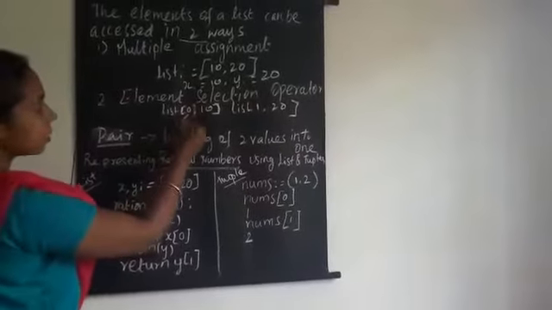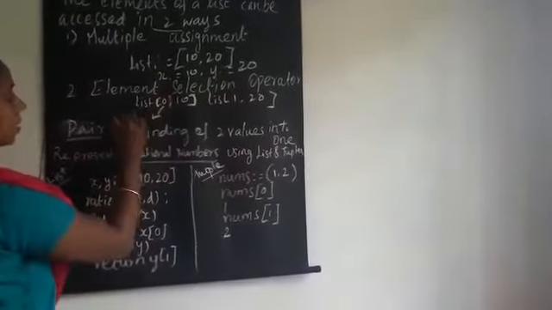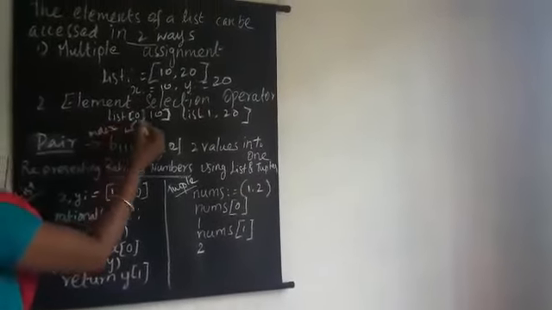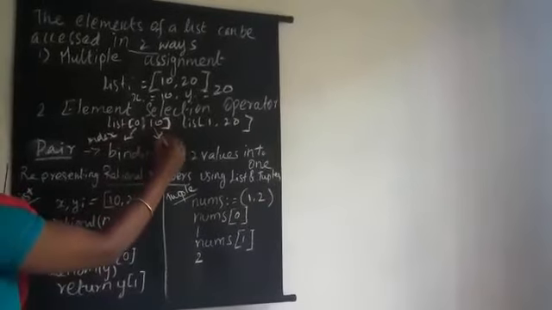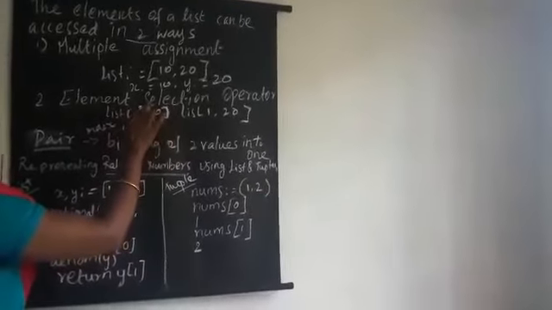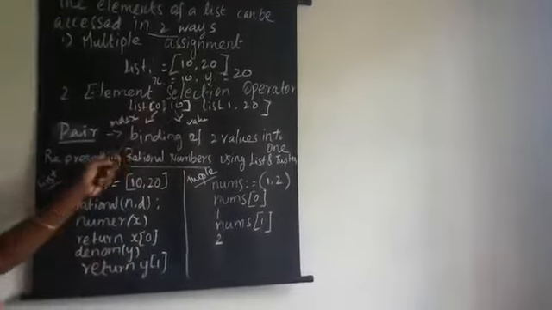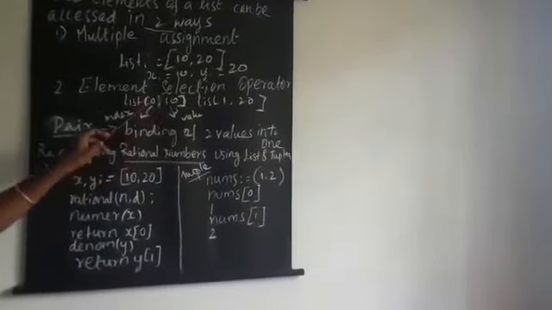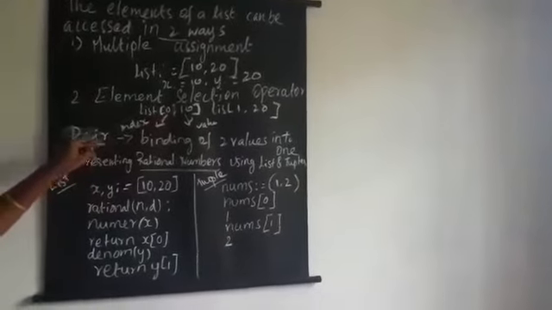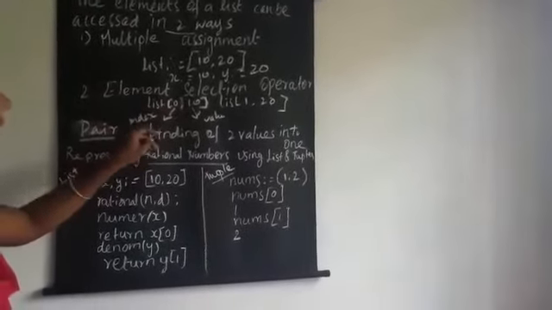Here 0 means the index value, and 10 means the value, and value means element. So 0 means index value, 10 means element.